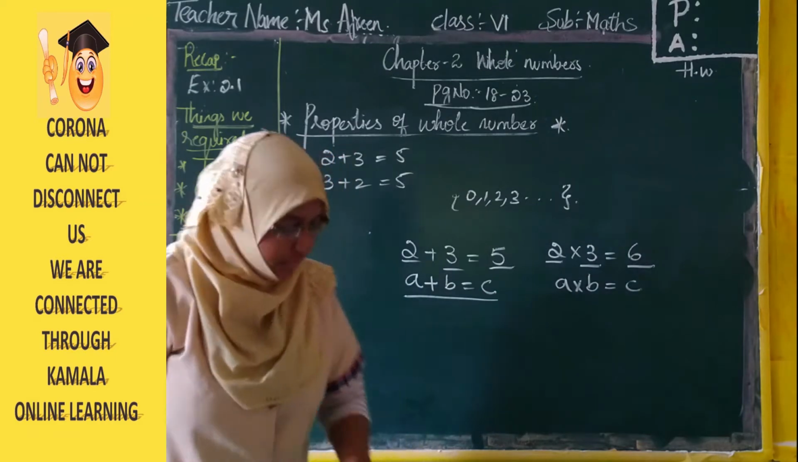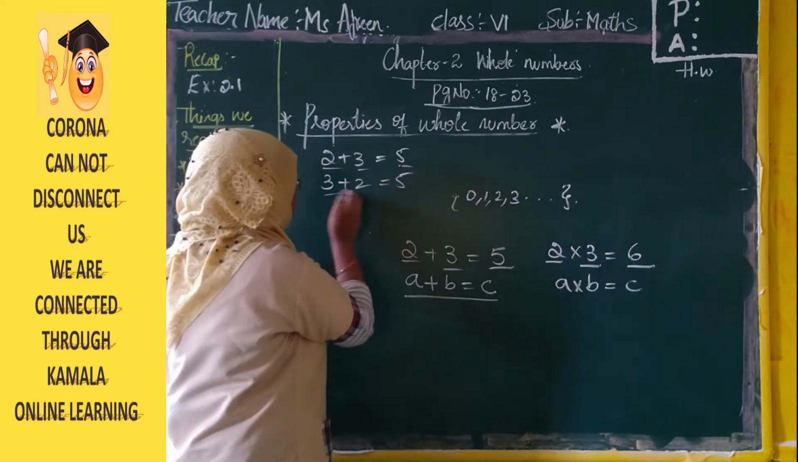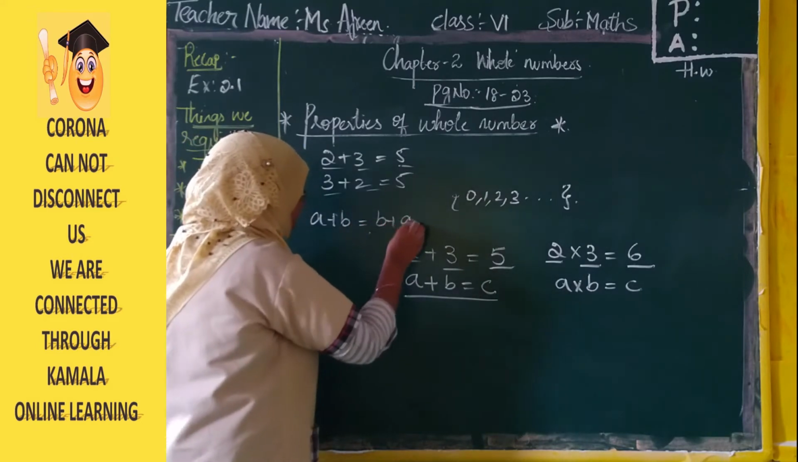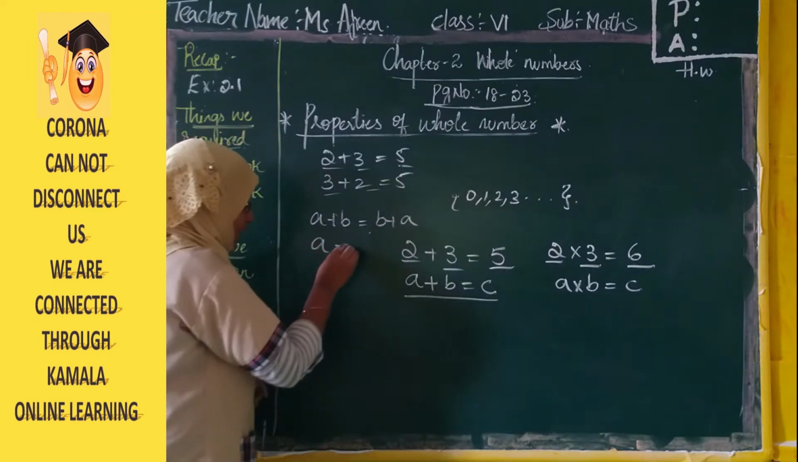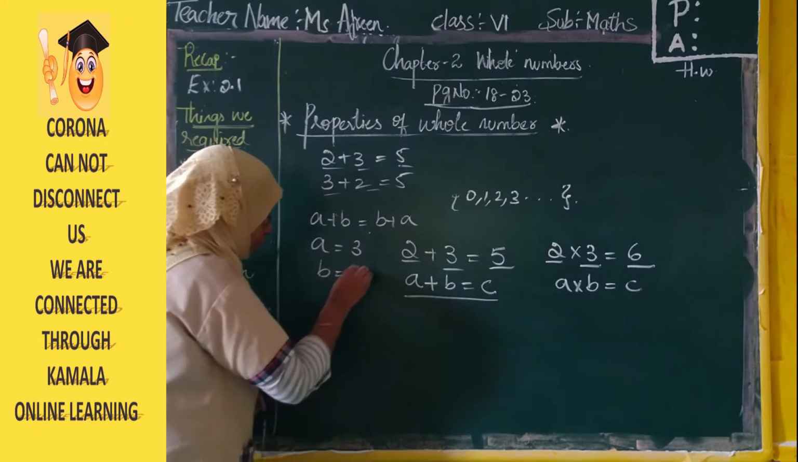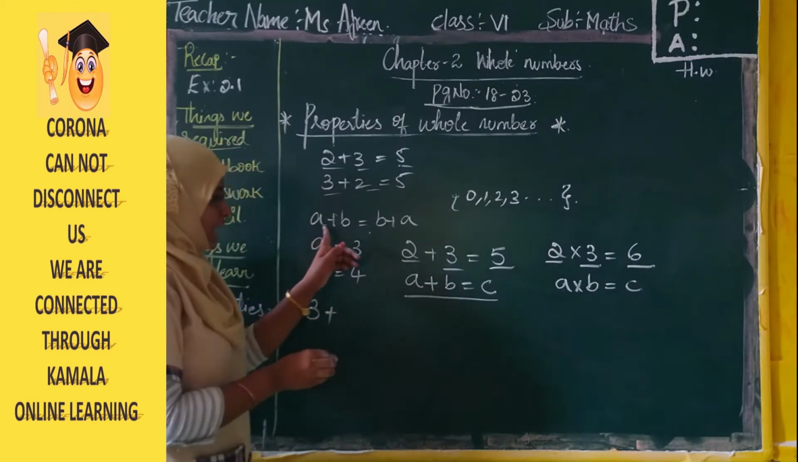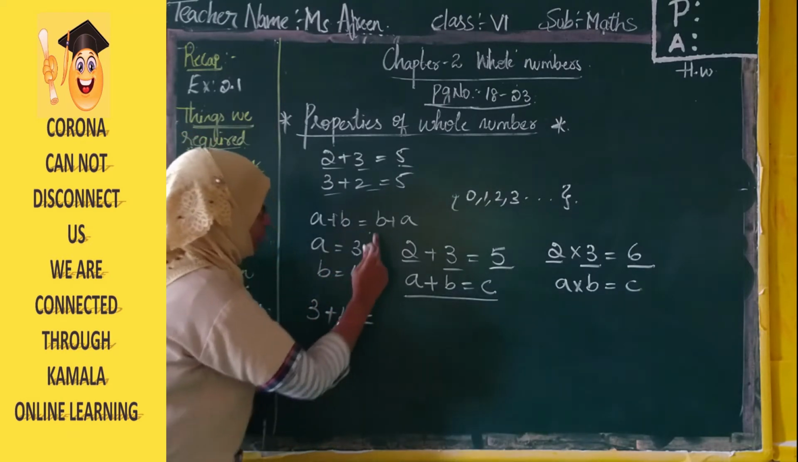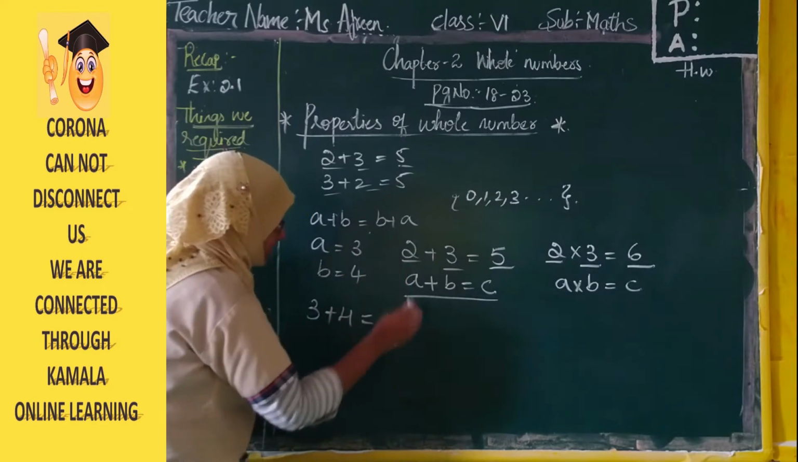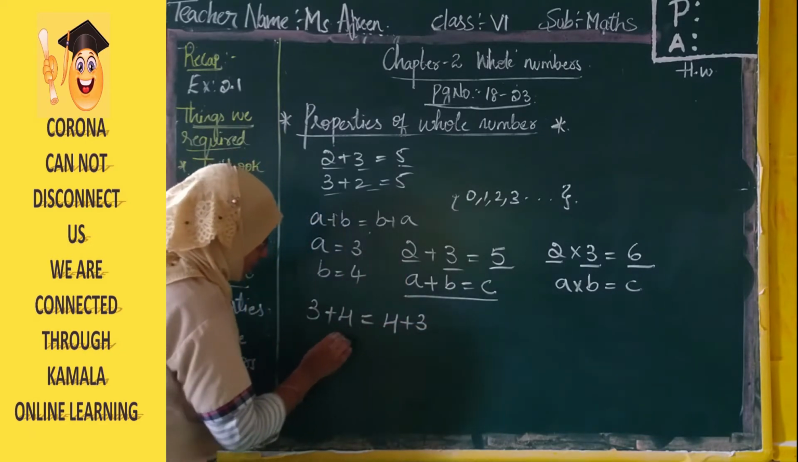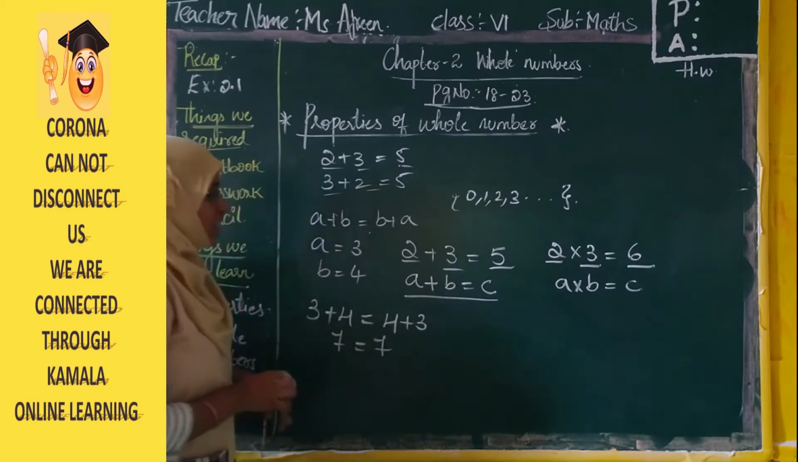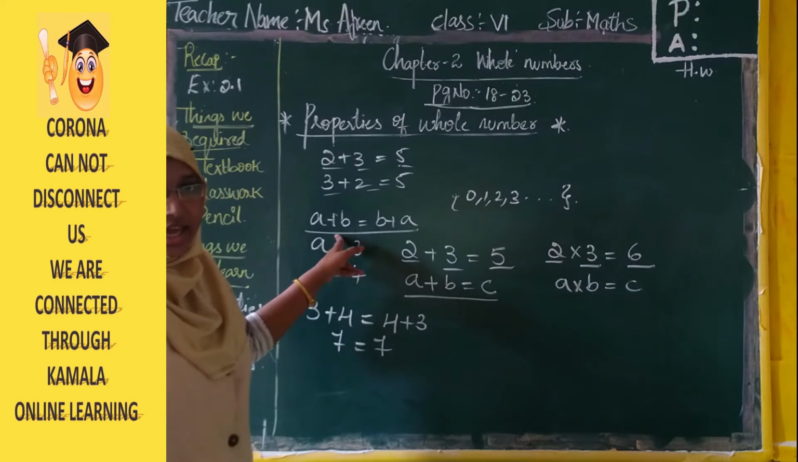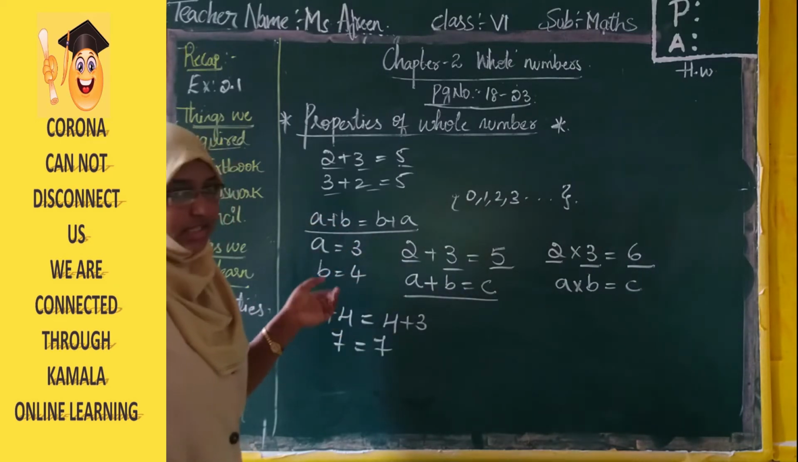So if you add in any order, A plus B is equal to B plus A. If I am taking A equals 3 and B equals 4, then according to the formula A plus B, A is 3, B is 4. So 3 plus 4 is equal to B plus A, which is 4 plus 3. 3 plus 4 is 7. 4 plus 3 is also 7. So what is commutative for whole numbers? A plus B equals B plus A. If you change the order, you get the same result.